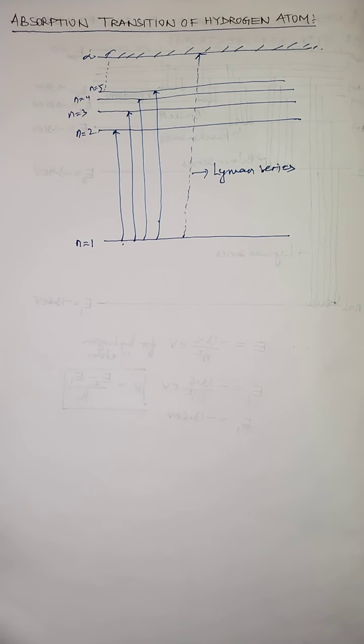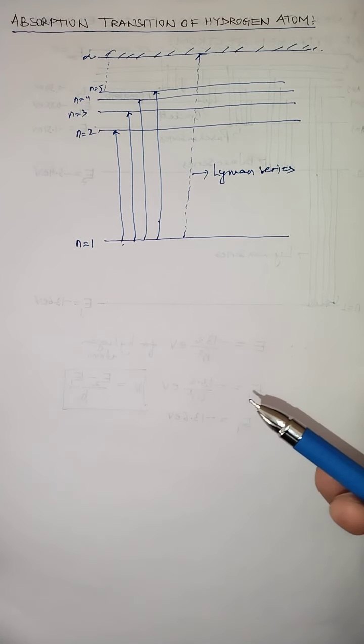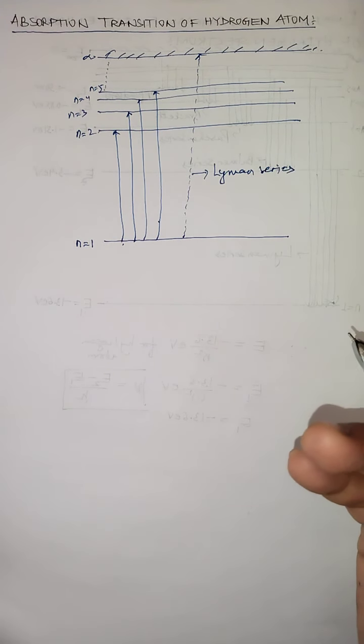But children, you know that hydrogen atoms are also present in the sun, because the sun is a glowing mass of gas, mostly hydrogen and helium gas. And usually what type of reaction takes place in the sun? Fusion reaction. Now the hydrogen atom, as I said, is present in the sun. That's why the hydrogen spectral series are found also in the solar spectrum. That means the absorption spectrum of the hydrogen atom in the sun can be not only with the Lyman series; it can also absorb with what? Balmer series, because the sun acquires a very high energy.